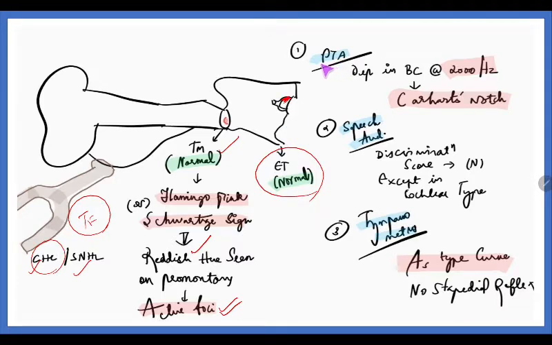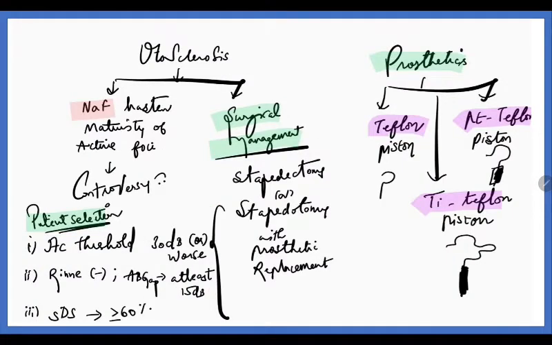Now when we do a PTA, pure tone audiometry, there will be a dip in the bone conduction at 2000 Hz, that is called Carhart's notch. Very important. In speech audiometry, the discrimination score is usually normal, because in the stapedial type the discrimination score is normal. If there is a cochlear type, it will be nearly 60 or less than 60. Tympanometry is of AS type. Remember, otosclerosis has S, so an AS type of curve will be present, and there will be no stapedial reflex in tympanometry.